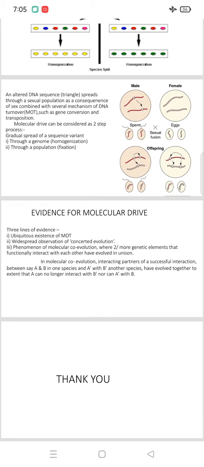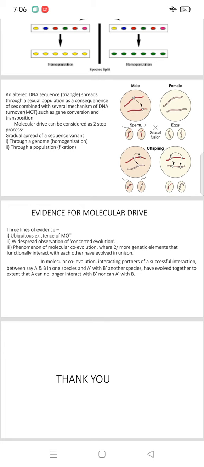So there are three types of evidences for molecular drive: the ubiquitous existence of MOT, the widespread observation of concerted evolution, and the phenomenon of molecular co-evolution, where two or more genetic elements that functionally interact with each other have evolved in a community.